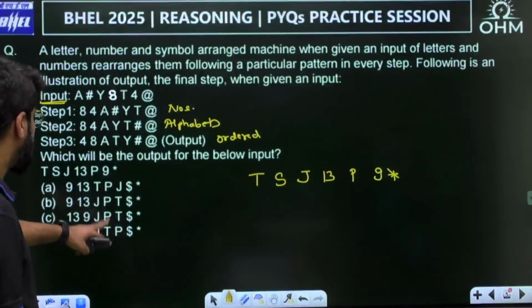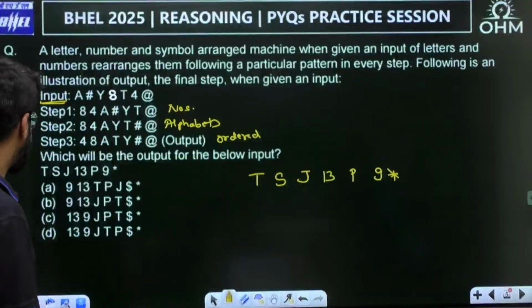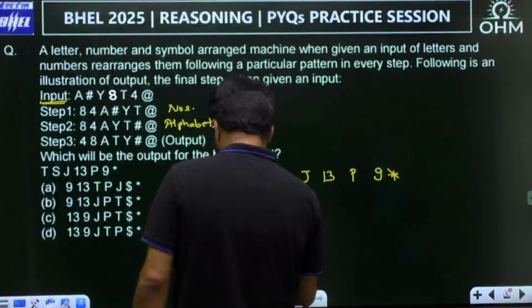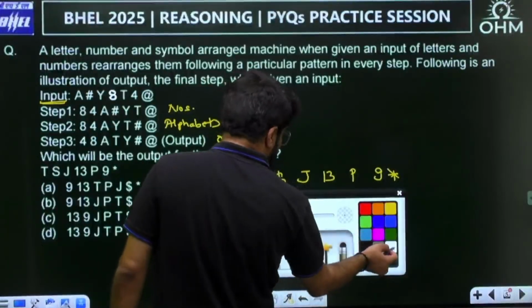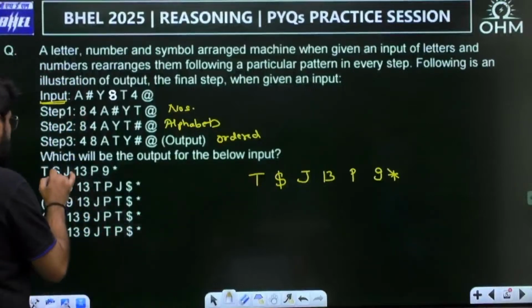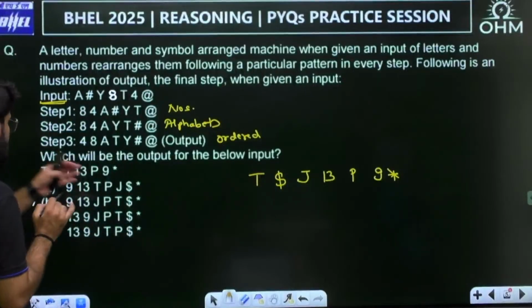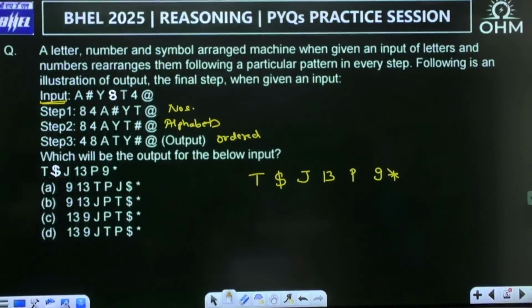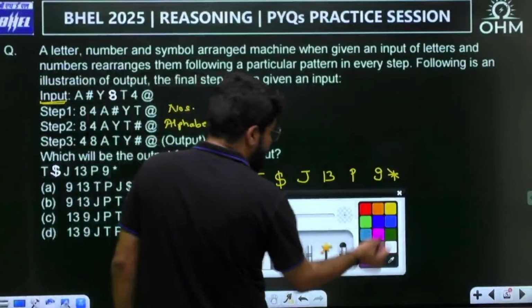The options have this dollar sign and the input has S sign. So probably there is a typo error. No, it will be a typo error in the question only. So this is T dollar. J 3 9 P star. Now you see, you can solve it in a single step.